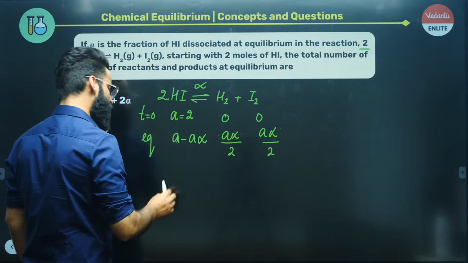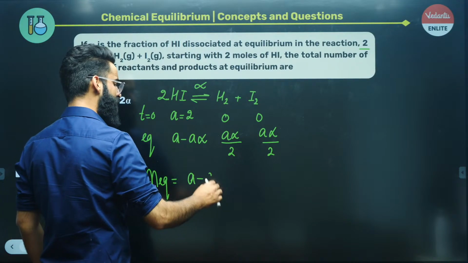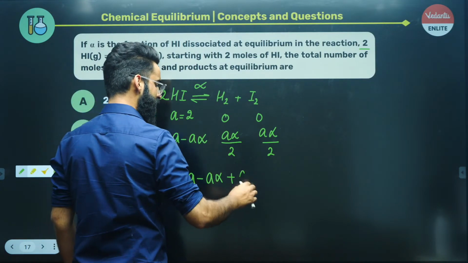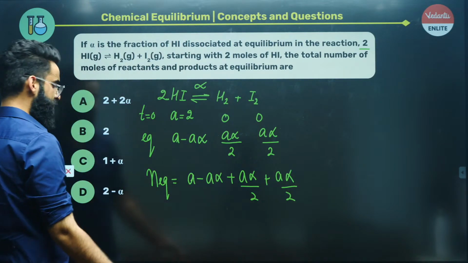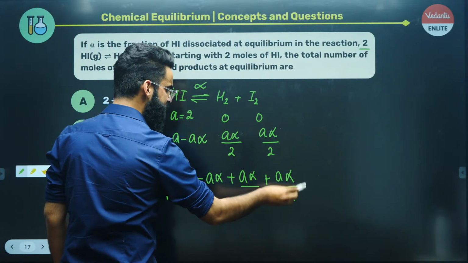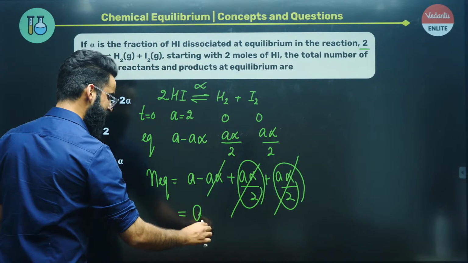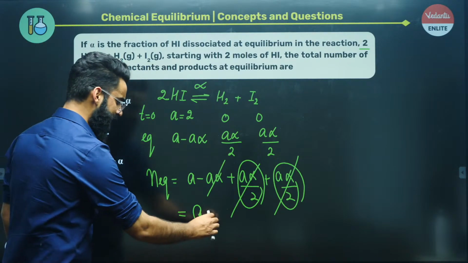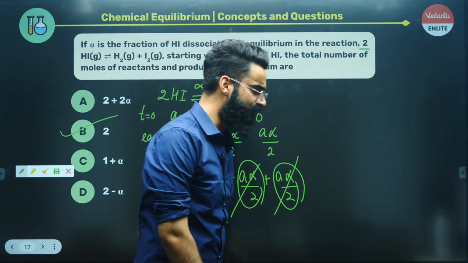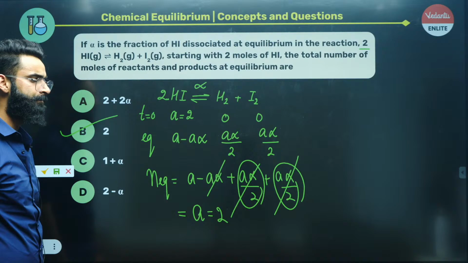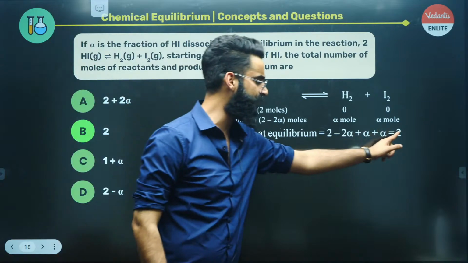So if I ask you how many total moles will be there in the container at equilibrium, you will say the total moles present in the container at equilibrium is going to be A minus A alpha, plus A alpha by 2, plus A alpha divided by 2, right? Simple. So people, A alpha by 2 plus A alpha by 2 comes out to be A alpha, and that gets cancelled with this, right? So the total moles present at equilibrium is equal to A. And what was the value of A exactly? A value was exactly 2. So you got to know that the total moles present in the container at equilibrium is simply going to be 2, right? Let me quickly know in the chat if it is super clear to everyone. So the total moles present at equilibrium is equal to 2, right?